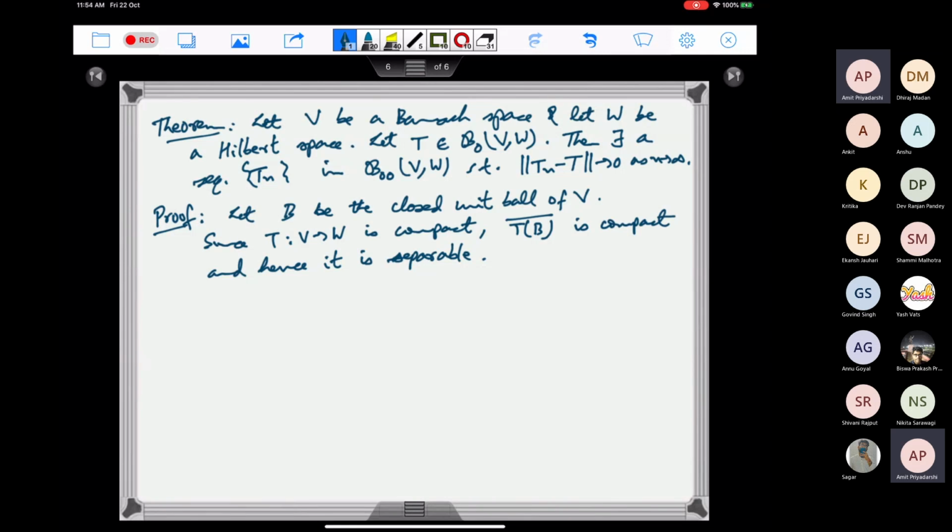Since this is compact, it is separable, and this is now a separable subspace of this Hilbert space W. Right. So for a separable Hilbert space, we know that we can find a countable orthonormal basis.